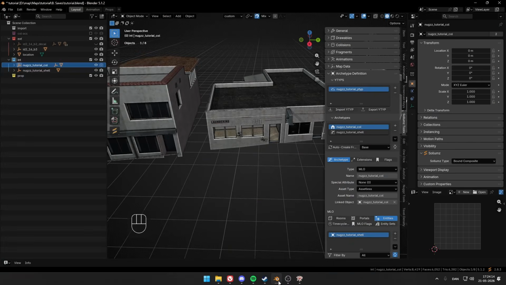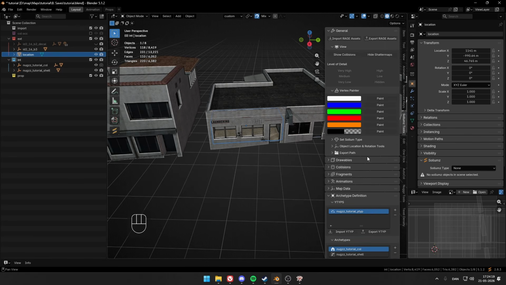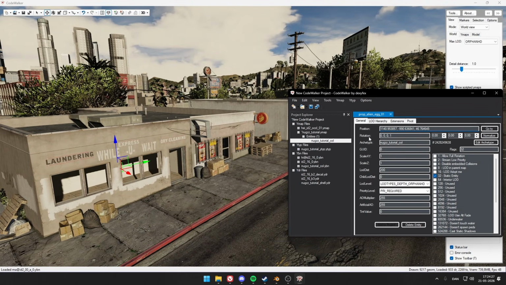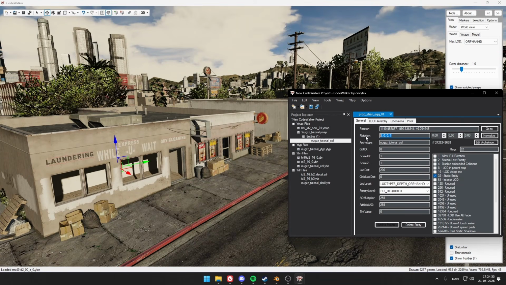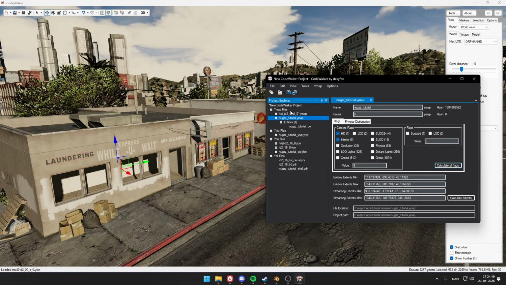So in Blender again, we want to go to the location in general, and then object, location, and rotation tool. Click the first one, paste it up here, and the second one is the rotation. Some have it, some might not, but just go ahead, place it in here. After that, we can click normalize. In entities, we click calculate and calculate, and then we can save it once again. After saving it again, it's pretty much good to go.